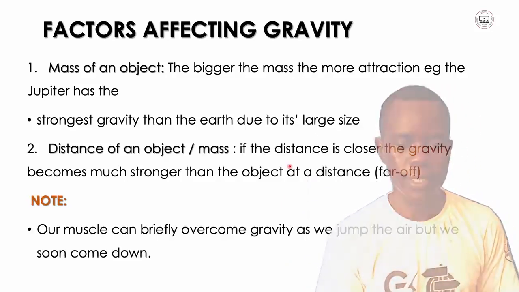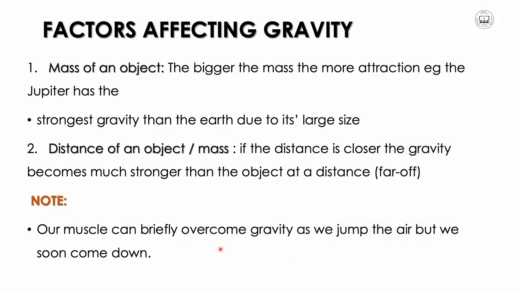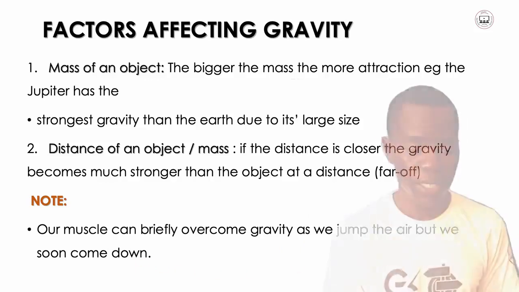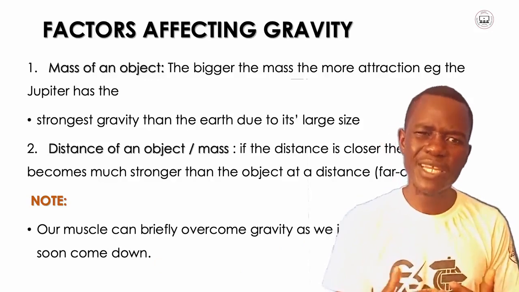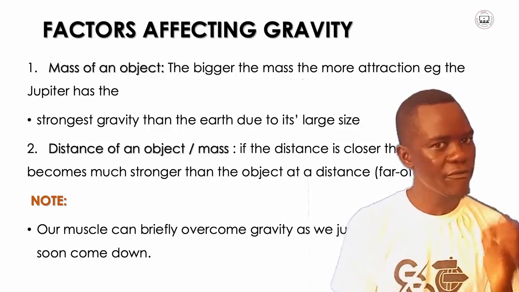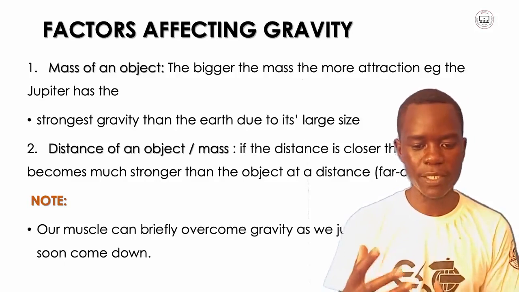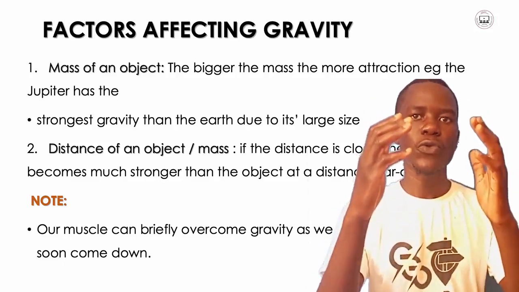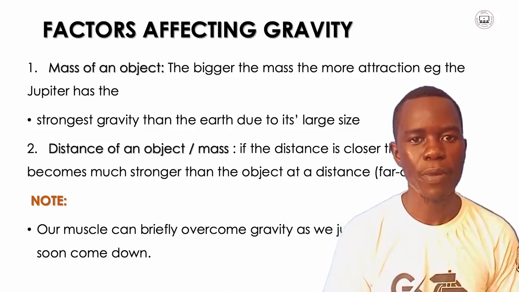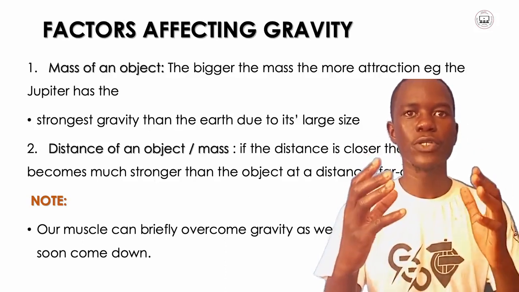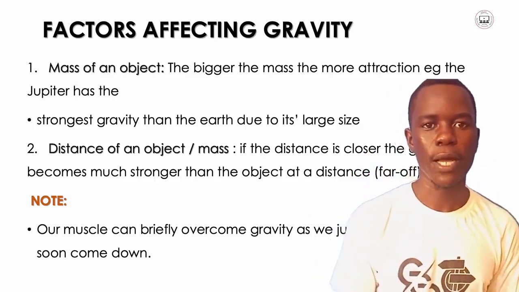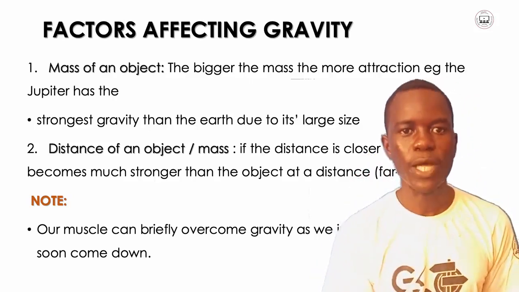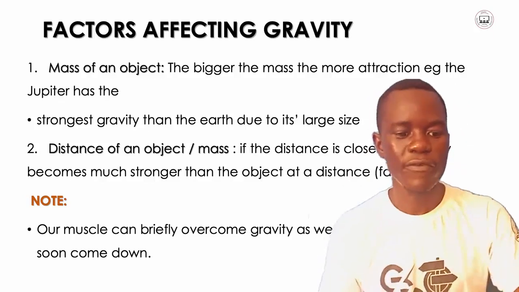Please take note that our muscles can briefly overcome gravity as we jump in the air, but soon we come down. In other words, our muscles can briefly overcome gravity for a very small period of time, but at the same time, we are also pulled down. That is why when you jump up, you come back down. That which pulls you down is the gravitational force from the Earth.